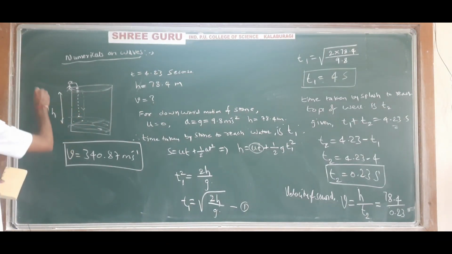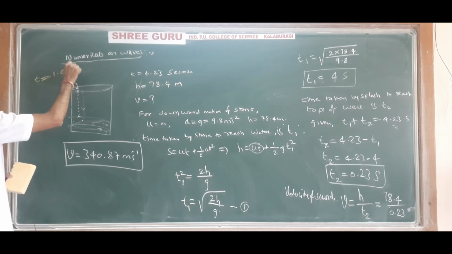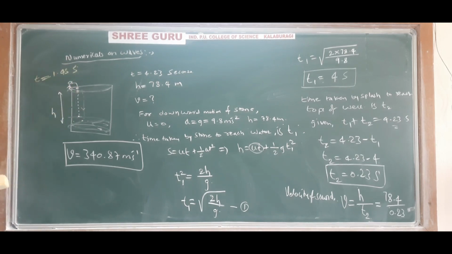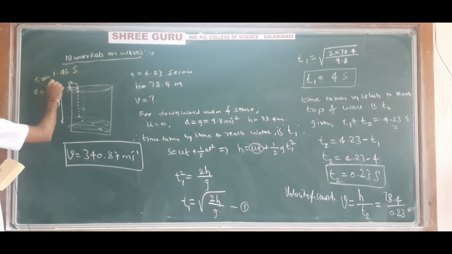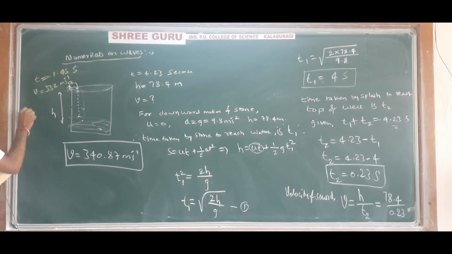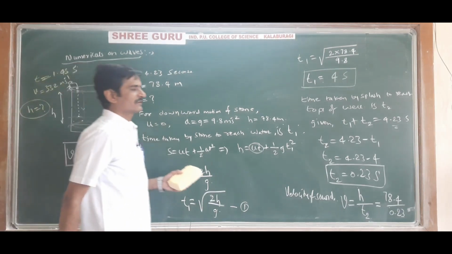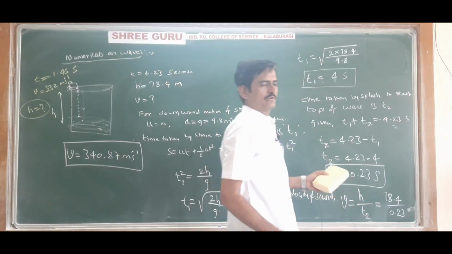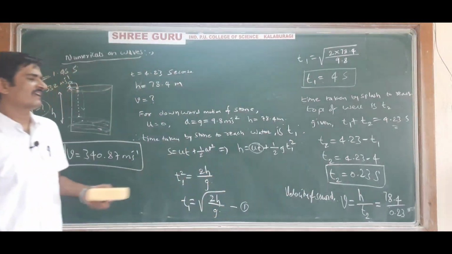They have given the time interval, so time t is equal to 1.45 seconds, the time after which the sound is heard, and the velocity of sound in air is 332 meter per second, and they are asking you to find the height H. Same kind of numerical and same formula.